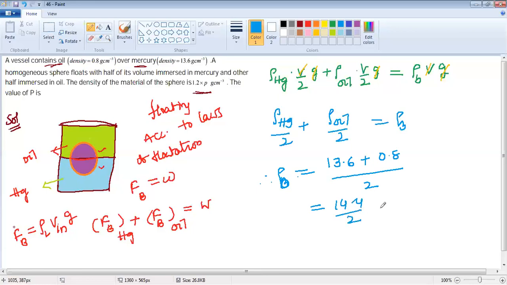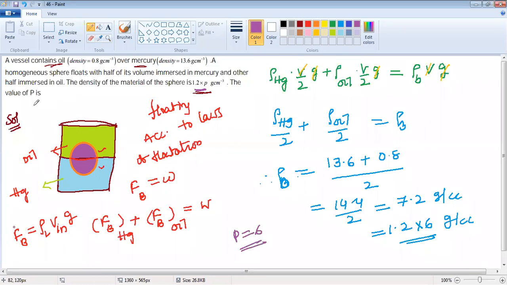So 14.4 by 2 means 7.2 gram per cubic centimeter. But our answer is in terms of 1.2. 7.2 can be written as 1.2 times 6 gram per cubic centimeter, because he is asking the question in terms of multiples of 1.2. So our answer is P equals 6. P equals 6.